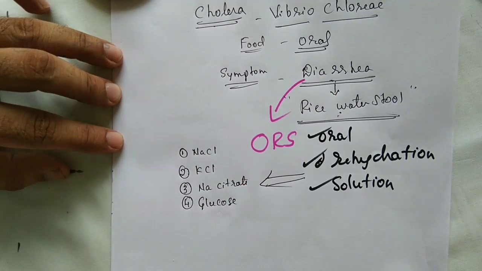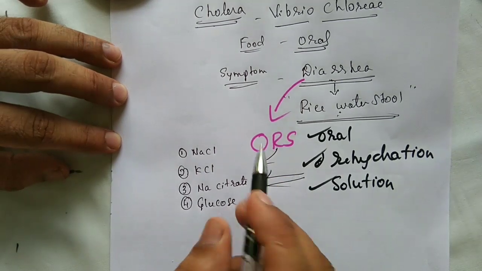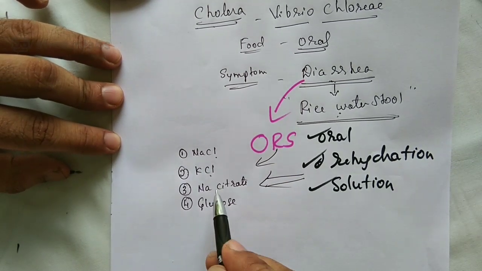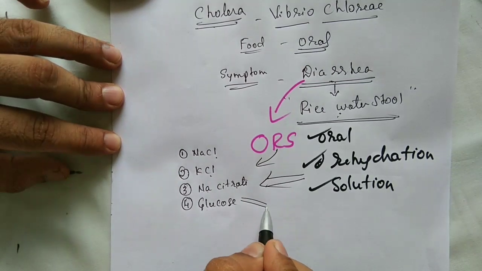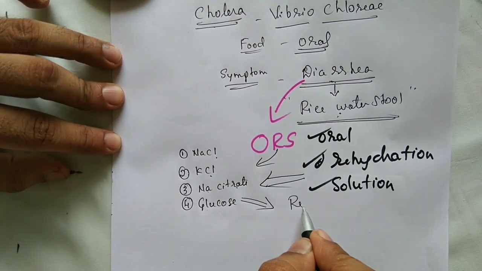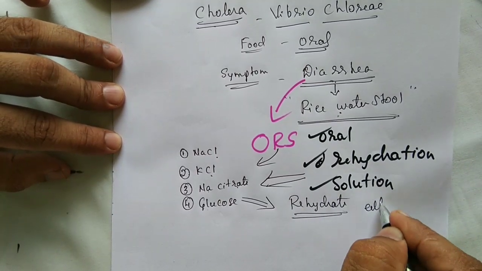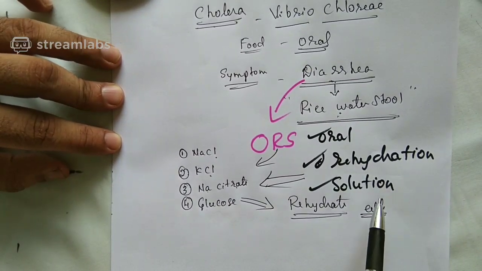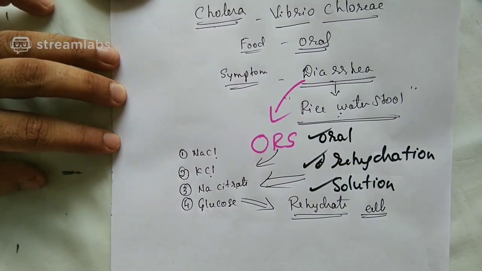So what are the electrolytes present in oral rehydration solutions? Once again, sodium chloride, potassium chloride, sodium citrate, and glucose. What is the function of the ORS? To rehydrate the cells, because the person has lost a lot of electrolytes during the diarrhea.